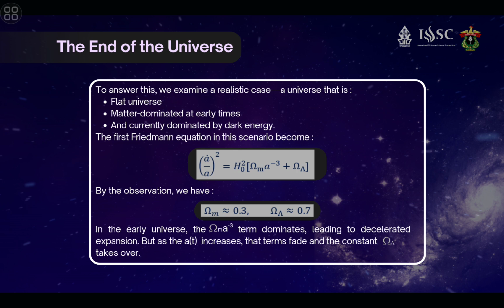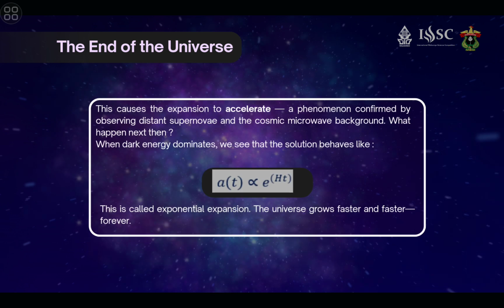In the early universe, the term omega m times a to the power of -3 dominates, leading to decelerated expansion. But as a as a function of t increases, this term fades and the constant omega lambda takes over. This causes the expansion to accelerate, a phenomenon confirmed by observing distant supernovae and the cosmic microwave background.